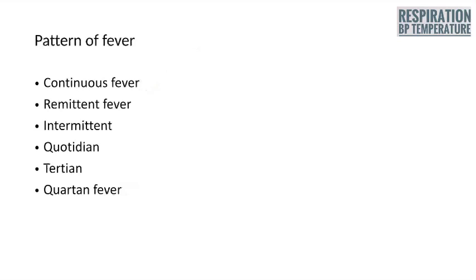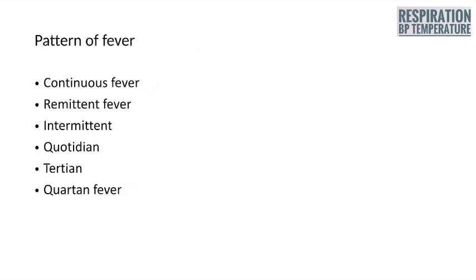Quotidian fever means daily there will be a fever spike, and that daily fever is usually seen in falciparum malaria. Tertian fever means on alternate days the patient will get fever, usually seen in vivax malaria or malaria ovale.